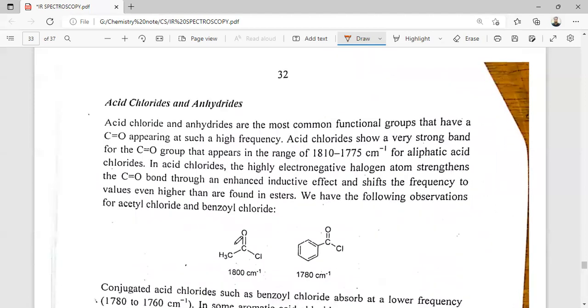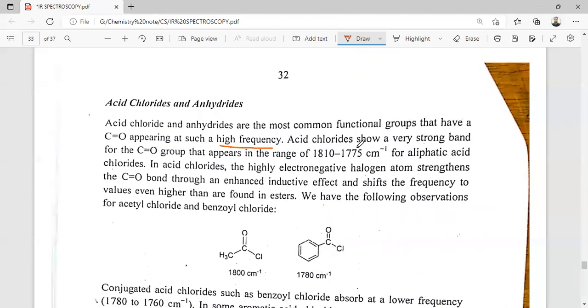Next, we will discuss the acid chloride and anhydride. Acid chlorides and anhydrides are the most common functional groups that have a CO appearing at high stretching frequency. Acid chloride shows a very strong band of the CO group at around 1800 for aliphatic acid chloride. In the acid chloride, the highly electronegative halogen atom strengthens the CO bond, which enhances the inductive effect and shifts the frequency to a value higher than that found in ester.